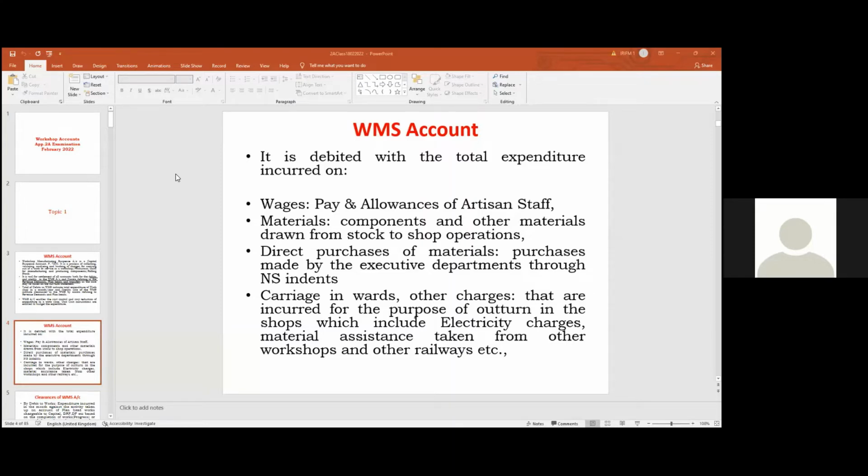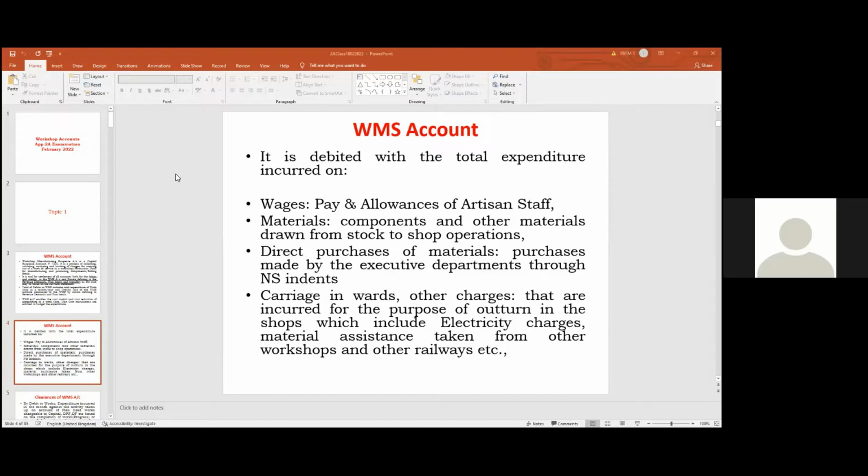Broadly, debit side of the WMS account are wages paid to artisan staff, material drawn from stock, direct purchase of materials required for the activities based on the urgency and the requirement is another debit, and other expenditure like carriage inwards, fuel, electricity, water, any such thing will also form as a debit to WMS account. So WMS account is promptly debited with these four activities.